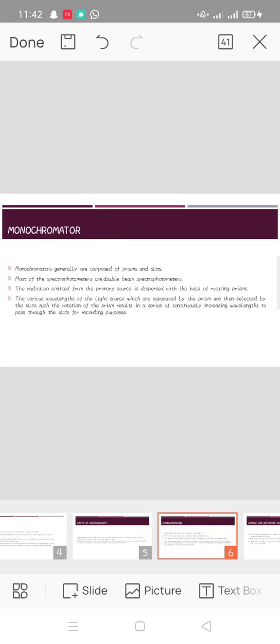Monochromator. Monochromators generally are composed of prisms and slits. Most of the spectrophotometers are double beam spectrophotometers. The radiation emitted from the primary source is dispersed with the help of rotating prisms. The various wavelengths of the light source, which are separated by the prism, are then selected by slits. Such rotation of the prism results in a series of continuously increasing wavelengths passing through the slits for recording purposes.